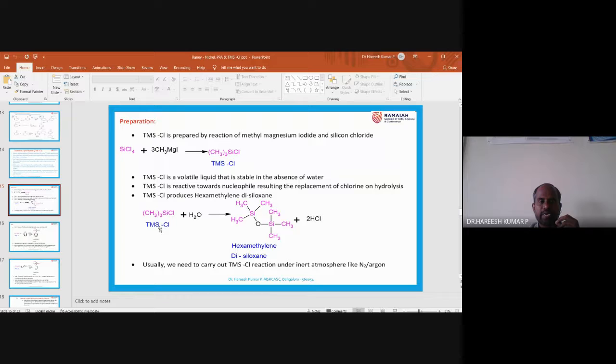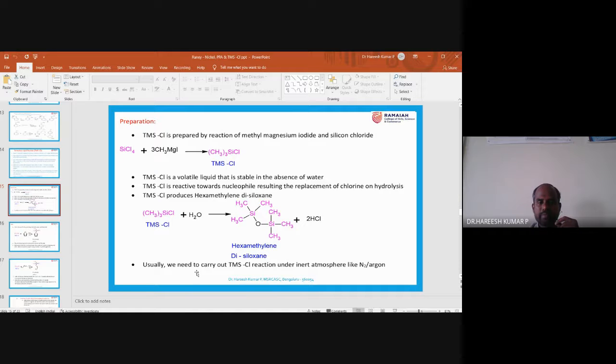TMS chloride can react with water or moisture present in the atmosphere and form hexamethyldisiloxane. Hexamethyl, so 1, 2, 3, 4, 5, 6. Hexamethyl di, Si is there, no? Disiloxane is the byproduct formed when TMS chloride is exposed to moisture. This moisture may be present in the atmosphere, and here HCl is the byproduct. It's a gas, it will go out.